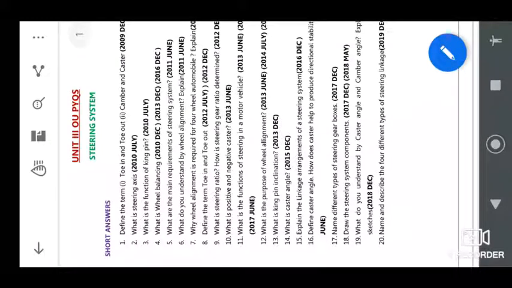Next, see, the question will be asked in different ways, but the concept is the same, such as what is wheel alignment. If you learn wheel alignment, what you do in wheel alignment is set your camber, caster angle, kingpin angle, toe, and check or diagnose all those things in a machine. So the question will be asked in a different way, such as what do you understand by wheel alignment, or what is the function of wheel alignment, or what is the purpose of wheel alignment. The question will be asked in different ways, but the concept is the same.